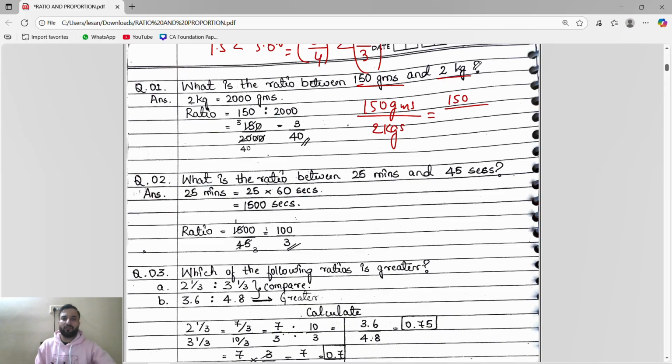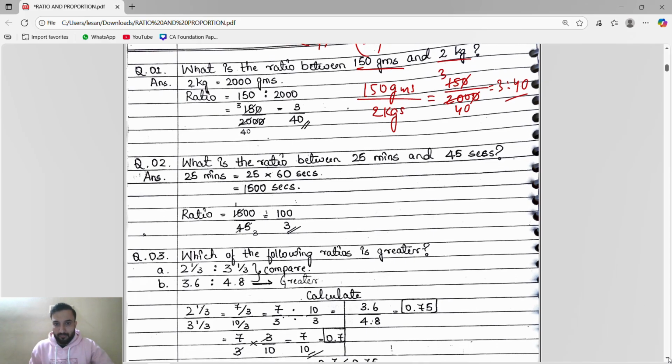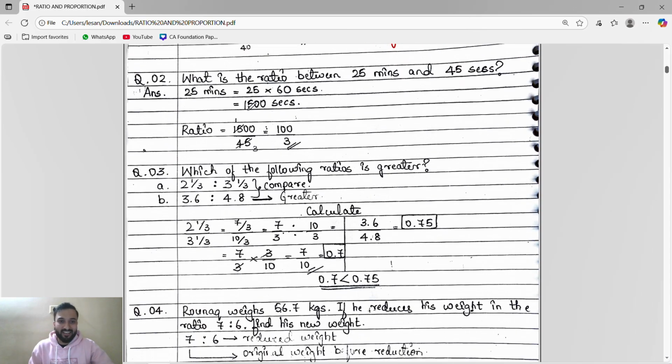2 kg I will convert into gram, because we know 1 kg is 1000 gram. So 2 kg means directly we can write here 2000 gram. Then after that we can simplify. So 3 5s are 15, 5 4s are 20, 0. So 3 by 40 means 3 is to 40. That's it. We have to be good in simplification.